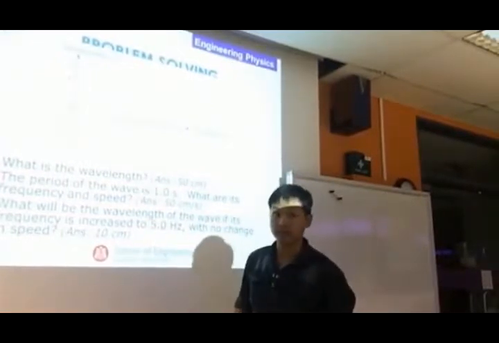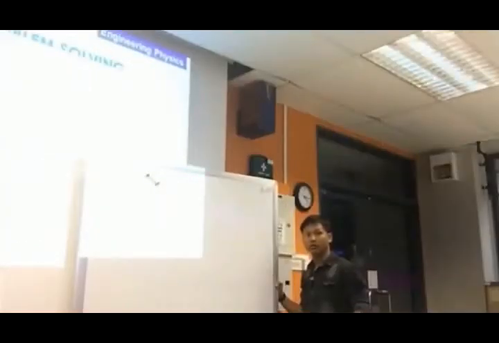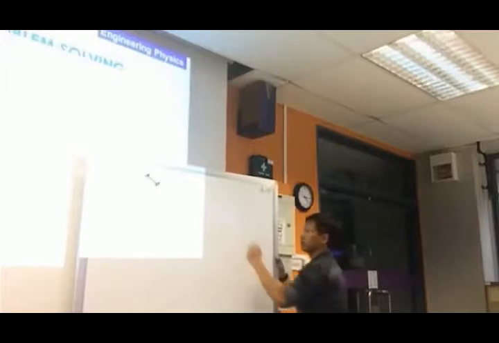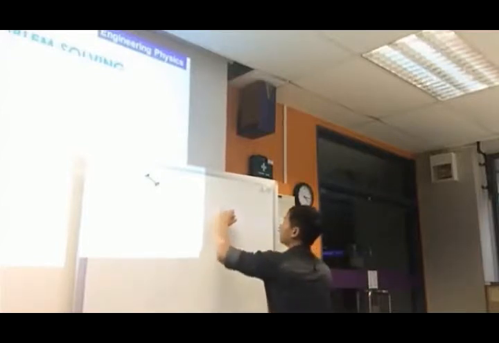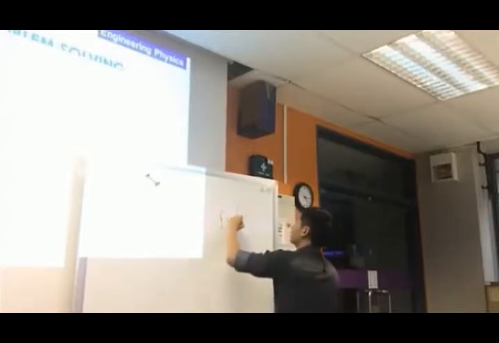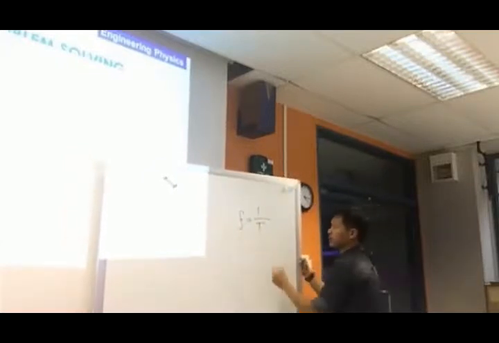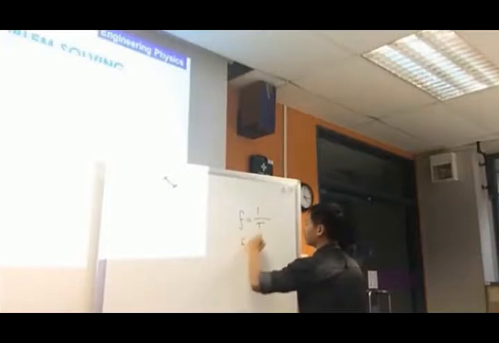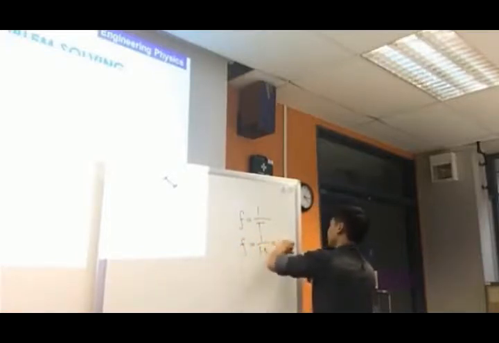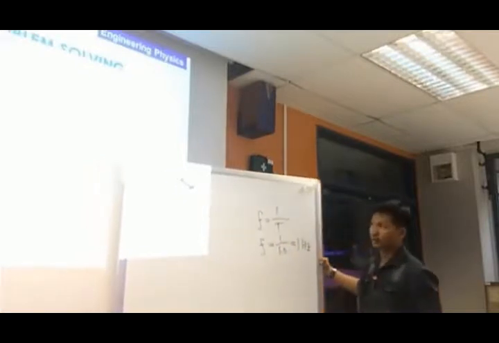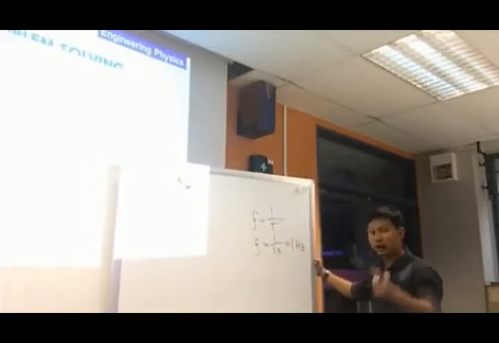Okay, the period is 1 second. What is the frequency? The formula for frequency and period is F equals 1 over T. So the period is 1 second. Obviously, the frequency would be 1 divided by 1 second, equals 1 Hertz. Okay, so that's the frequency. And how do I find the speed?